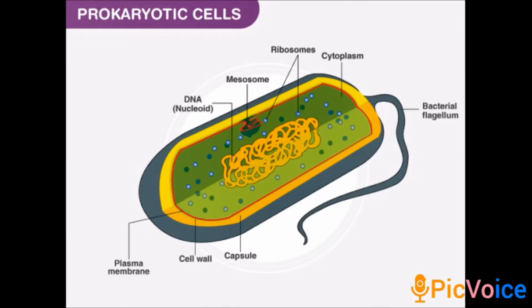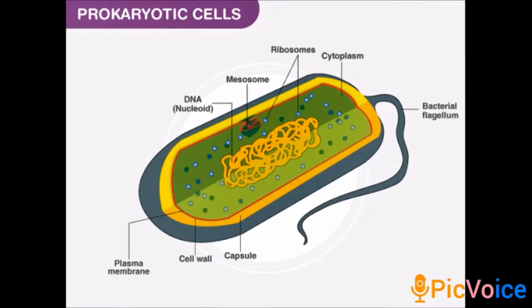In the center you can find the genetic material. They do not have any covering, whereas eukaryotes are totally different. They have a covering. Inside the nucleus the genetic material is present, whereas here the genetic material is naked and the nuclear membrane is not enveloped. There is no covering on the DNA.